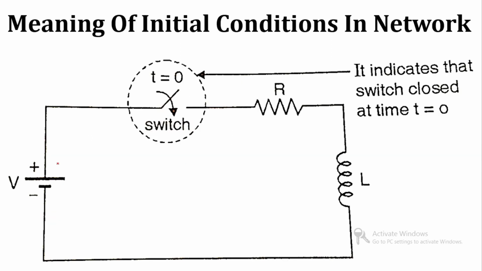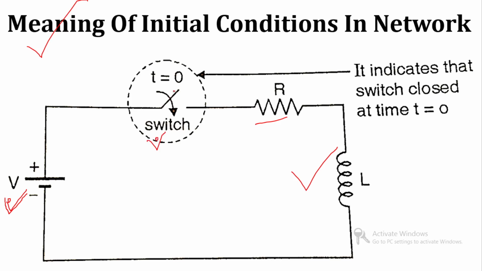So, what is the meaning of initial condition in a network? Consider the network which you see on your screen. A voltage source is connected across a resistor and an inductor through a single switch.